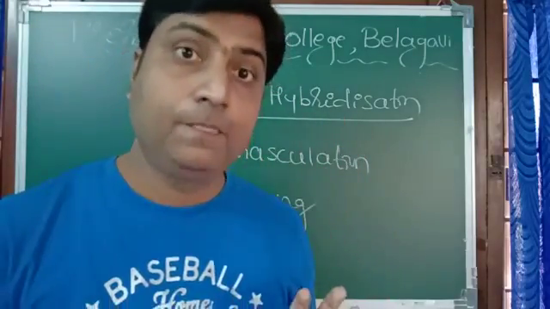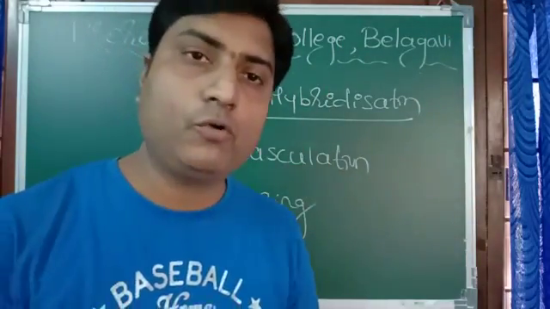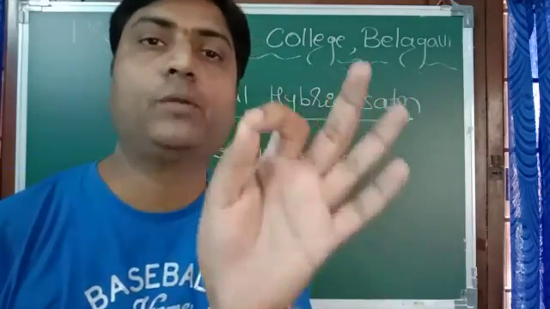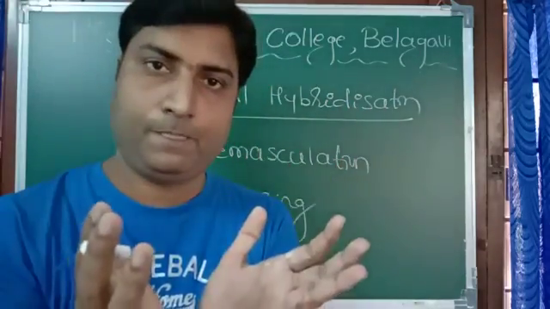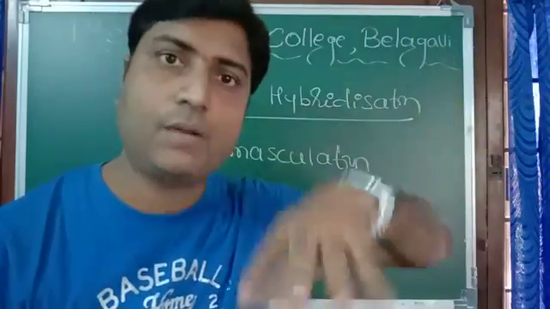Point number one. Now, the pollen grain of any other flower should not come and fall there. So you have to cover that flower with a bag of butter paper or polythene, so that the pollen grain of any other plant should not come and fall there.